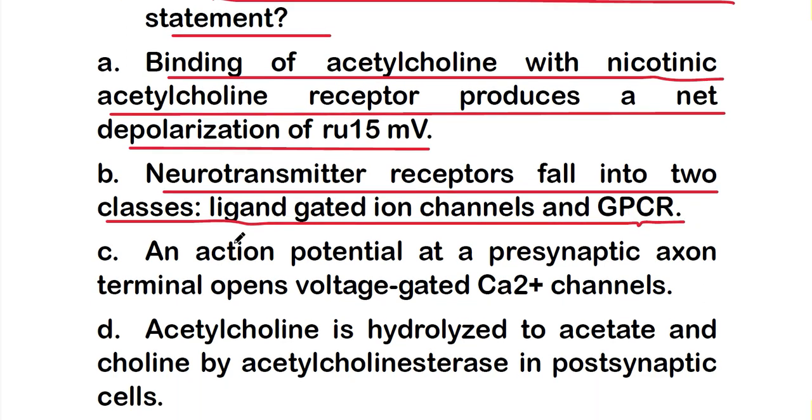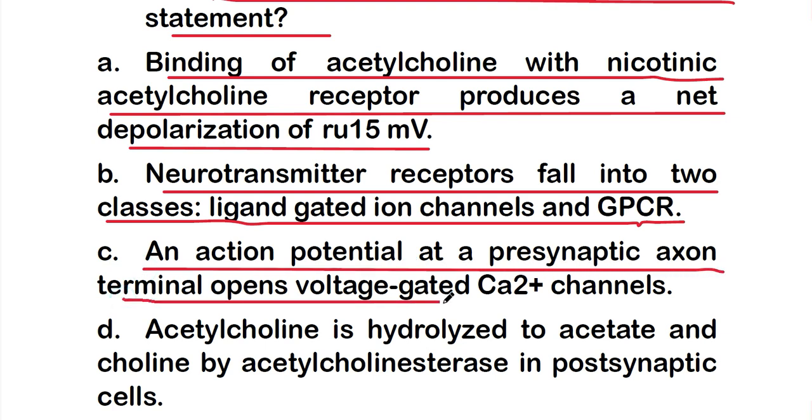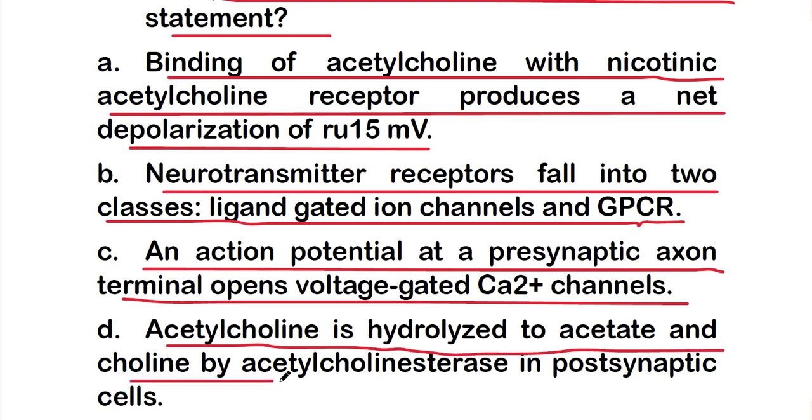Option C, that is an action potential of a presynaptic axon terminal opens voltage gated calcium (Ca2+) channels, or option D, acetylcholine is hydrolyzed to acetate and choline by acetylcholinesterase in postsynaptic cells.